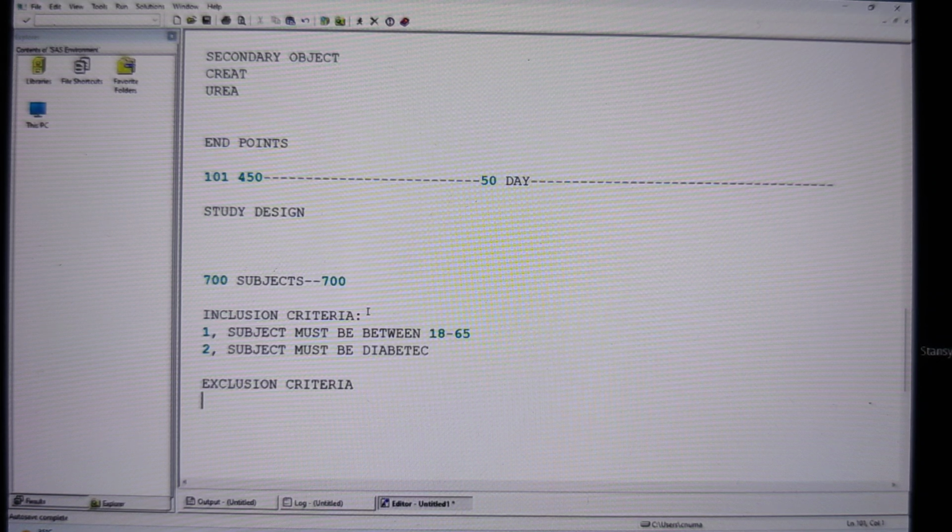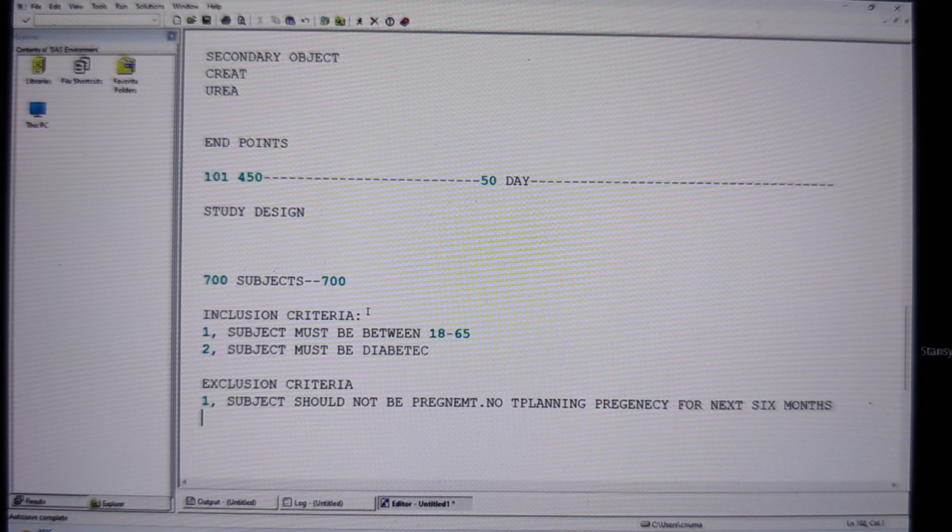Now I'm writing some exclusion criteria questions. I'm writing, the subject should not be pregnant or not planning pregnancy for the next 6 months. This is the question I'm writing. And the second question I'm writing, the subject should not have any cardiac problem. And the subject should not be allergic to any kind of drugs.